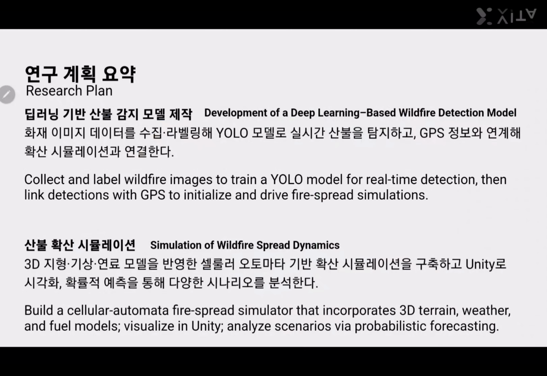Our research plan is as follows. First, we collect and label wildfire images and train a YOLO model for real-time wildfire detection. Detection results are then linked to a spread simulation to build a deep learning-based wildfire detection system. Next, we build a cellular automata wildfire spread simulation that incorporates 3D terrain, weather, and fuel data, and we visualize the result using Unity.